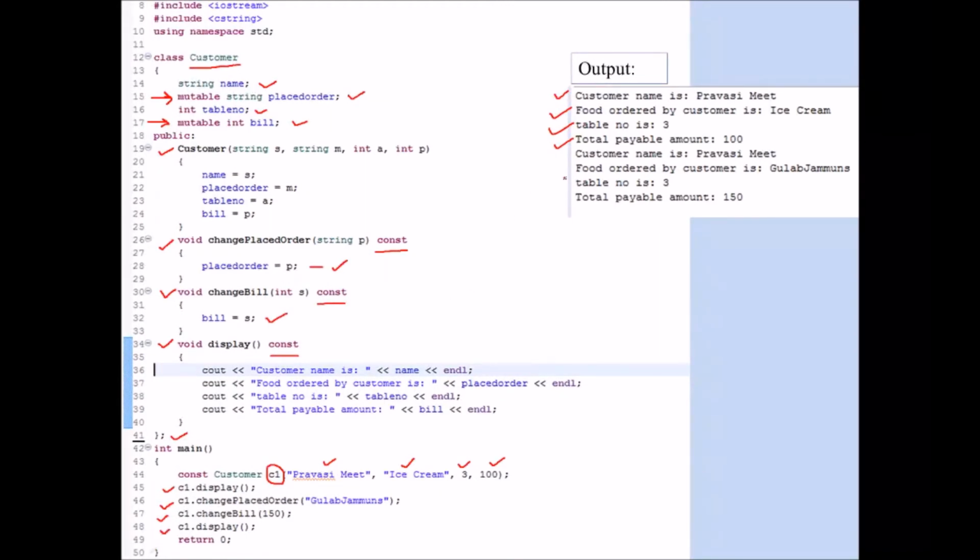So this display will change now and it will display the changed order. See this, instead of ice cream, the second time the order is changed to gulab jamun, and instead of 100 rupees, now the customer needs to pay 150 rupees. So this is the best example which describes how this mutable keyword is allowing us to change the values of the variable even though they are declared as constant. Okay, so I hope this clears the idea about the mutable keyword.